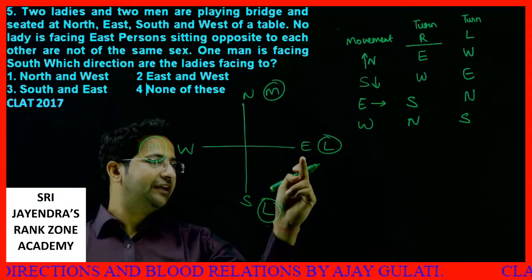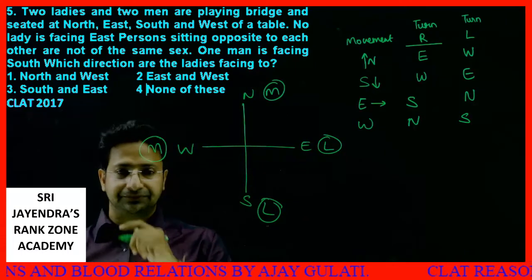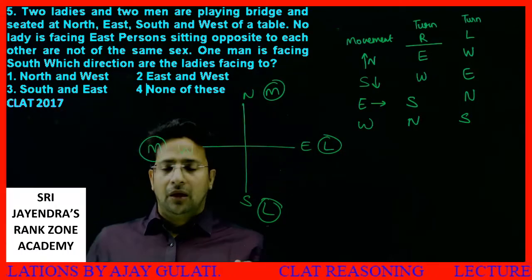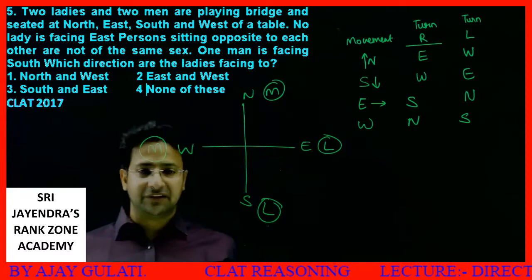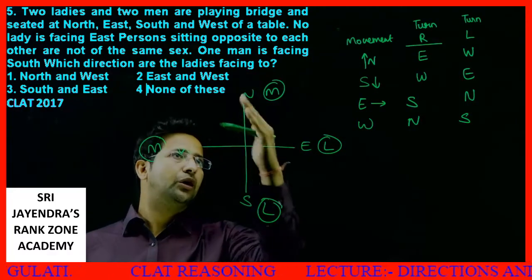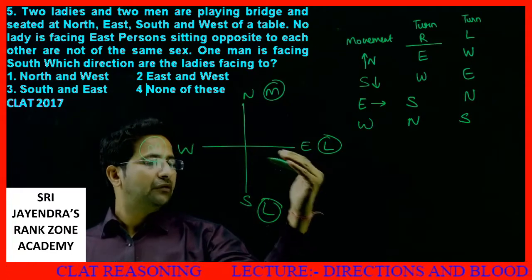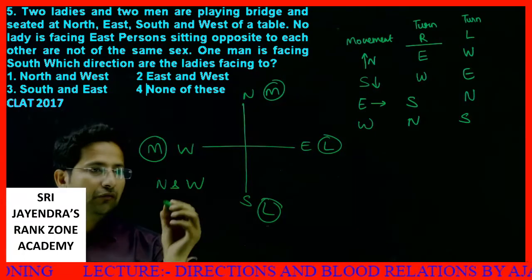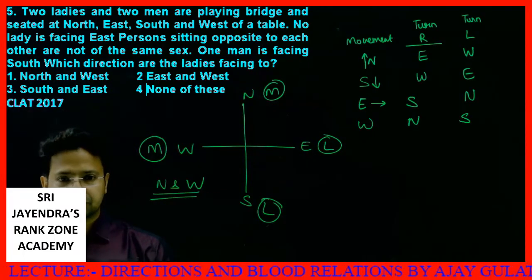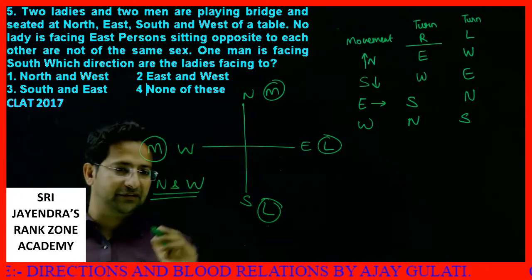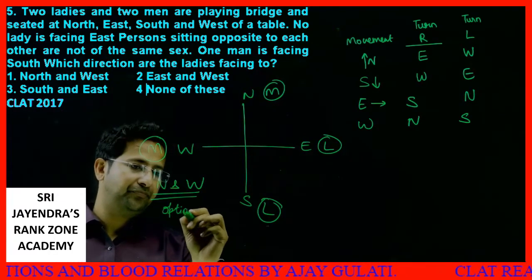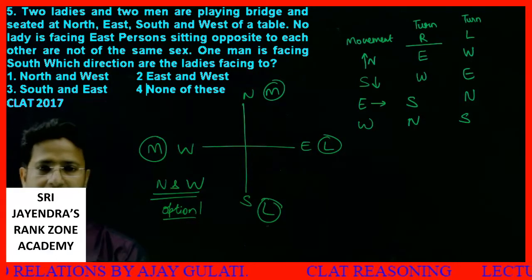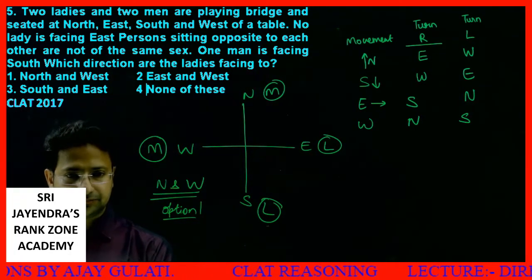Where are the two ladies sitting? East and south. What is asked? Which direction are the ladies facing? See, this lady is facing north direction. This lady is facing west direction. So the answer is north and west. Which option do we have with north and west? Option number 1 is our answer. I hope it is clear to all. Option 1 is the answer. Let's move to the next question.